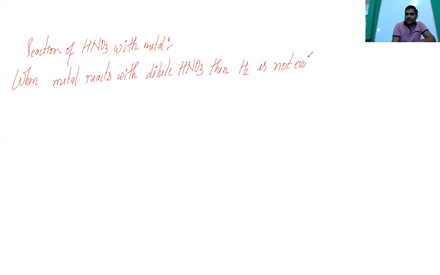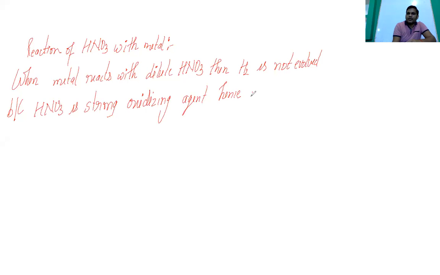H2 is not evolved because HNO3 is a strong oxidizing agent, hence it will oxidize H2 into H2O. So this will be the case.